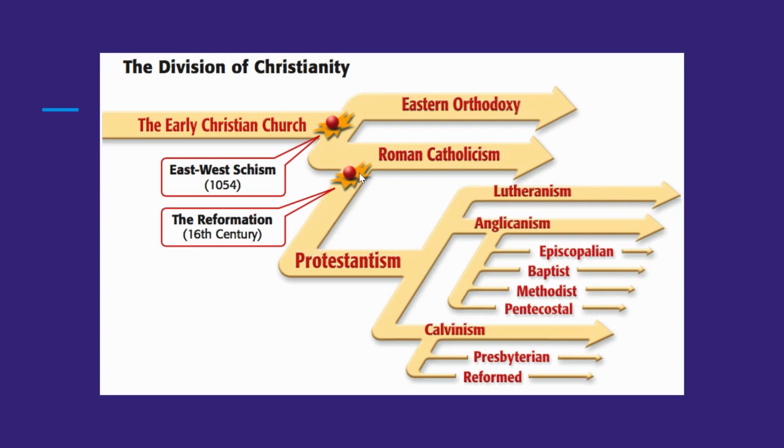So again, we're talking about this Reformation, this reform, this challenge between the Roman Catholic Church and Protestantism. And then you have these leaders. So it would be Martin Luther for Lutheranism. For Anglicanism, it would be King Henry. For Calvinism, it'd be John Calvin. But then also Presbyterian would be John Knox.